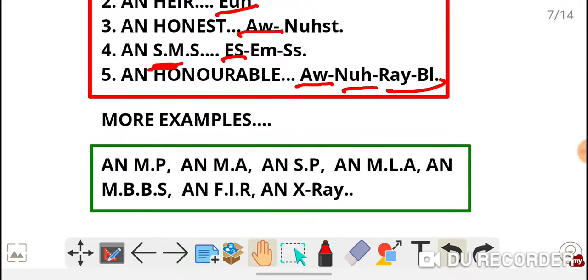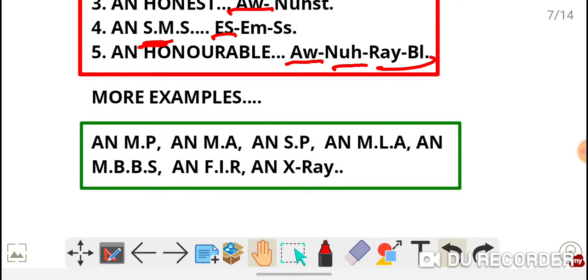And for your exam purpose, it may be competitive or school levels, whatever it is, just remember those few words, very important: an MP, an MA, an SP, an MLA, an MBBS, an FIR, and an X-ray.